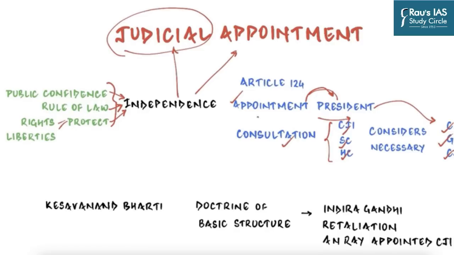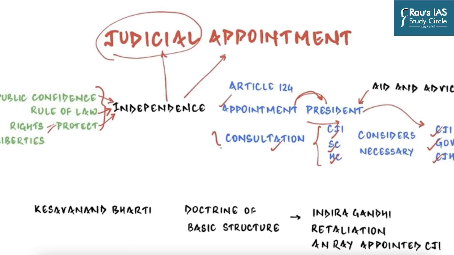So what does this consultation mean? And how far the consultation with the Chief Justice of India is mandatory for the President or the government is what has led to a lot of legal debate. Because Article 74 says that the President of India shall act on the aid and advice of the Council of Ministers. It will be unconstitutional for the President to not act on that aid and advice. But Article 124 says that Supreme Court judges will be appointed by the President after consultation with the Chief Justice of India. And so here you have the genesis of the problem of appointment to the higher judiciary.